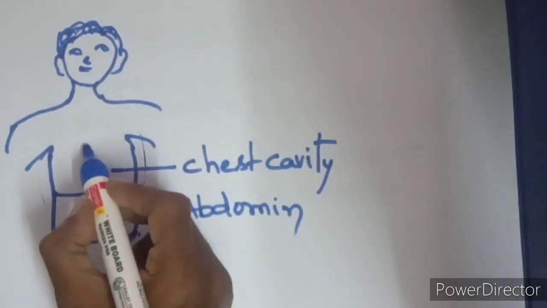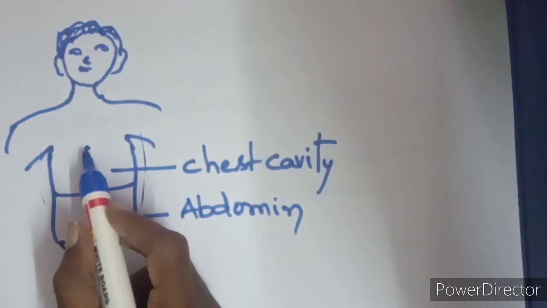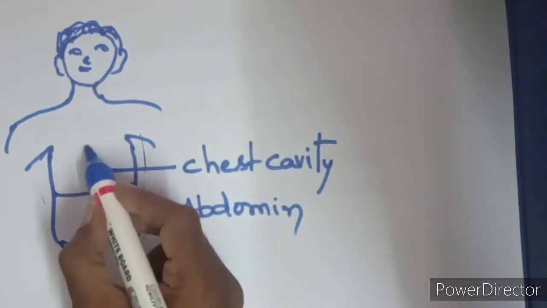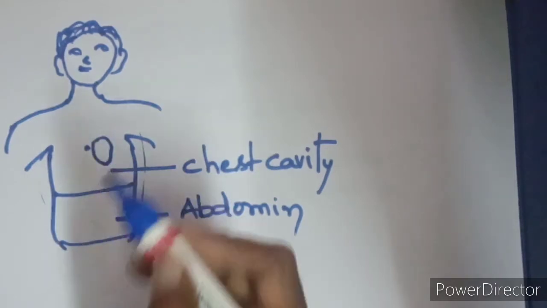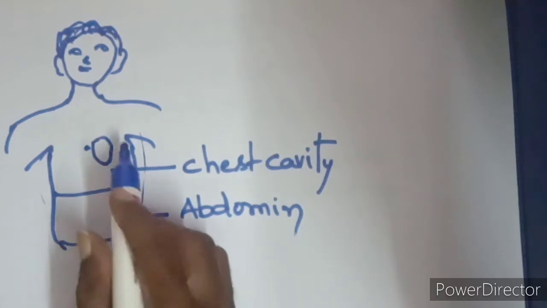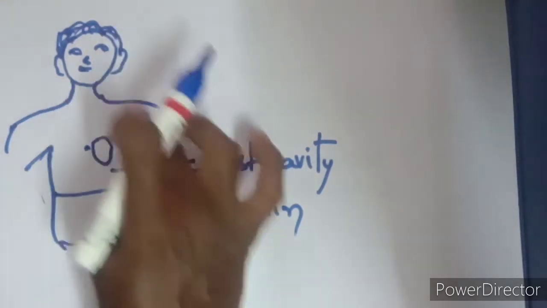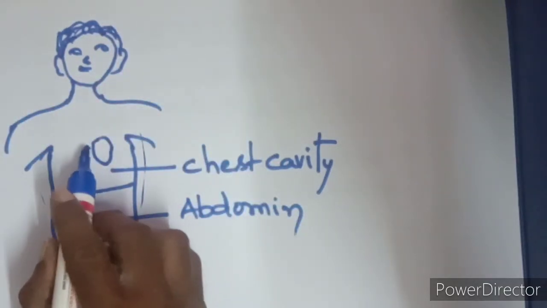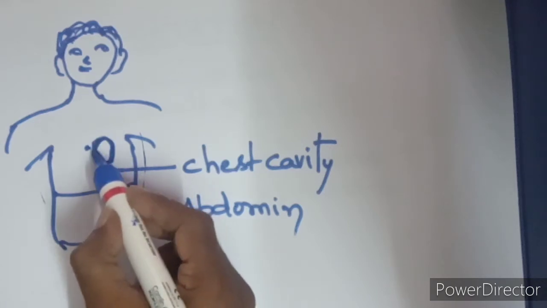This is the center of the chest cavity. To the center of the chest cavity, towards the left side, slightly left side, one heart is located. So this is the position of the heart. In the chest cavity, to the center towards the left side, one heart is located. This is the heart.